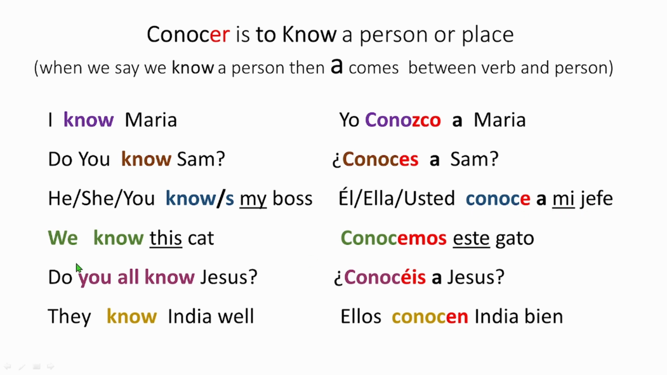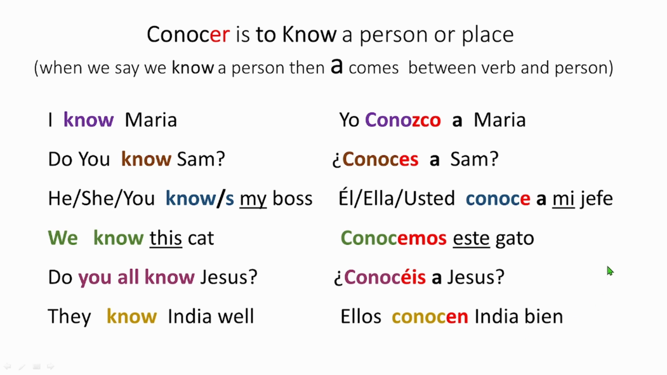It's the same thing. We know this cat. Conocemos este gato. The same thing. Do you all know Jesus? ¿Conocéis a Jesús? They know India well. And you say, ellos conocen India bien. Perfect.